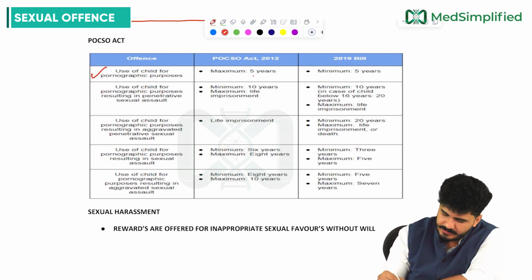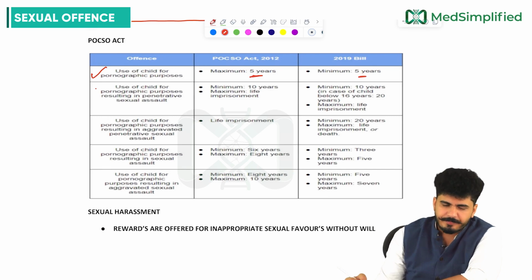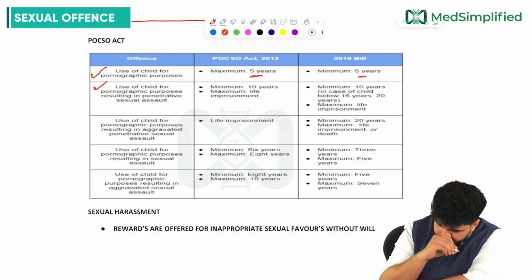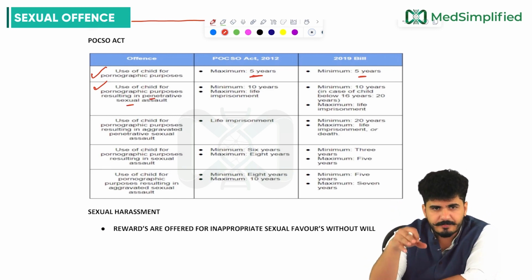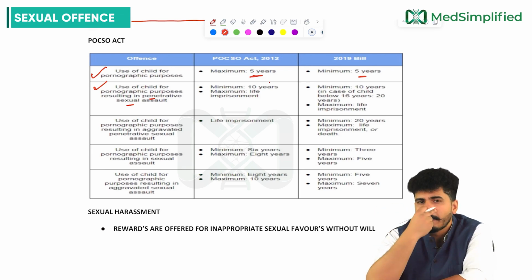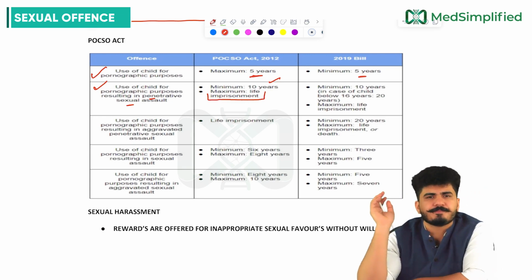The maximum punishment is 5 years, minimum is 5 years according to the bill 2019. Second, use of child for pornographic purpose resulting in penetrative sexual assault. Minimum punishment is 10 years and maximum is life imprisonment.